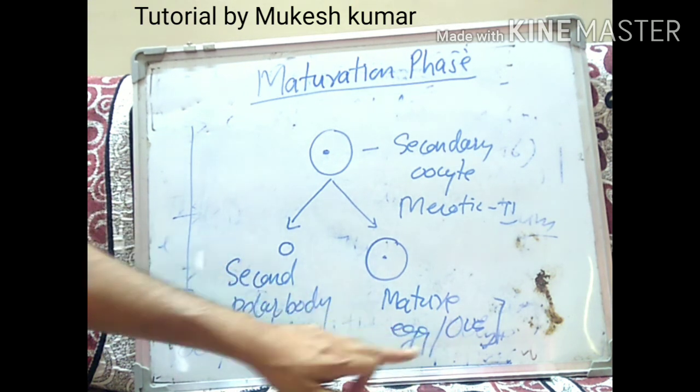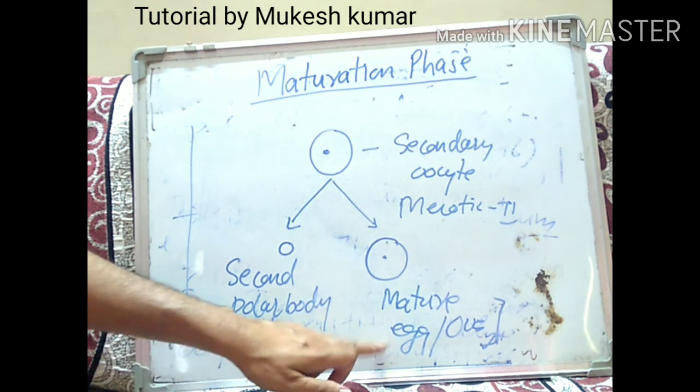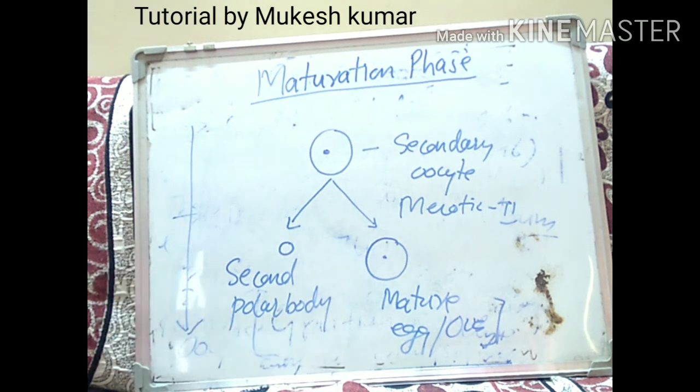So this egg, or mature egg, or you can call it ovum, or ootid, will be produced at the end of the maturation phase. So this was the last phase of oogenesis. Oogenesis takes place in three phases: multiplication phase, growth phase, and maturation phase.